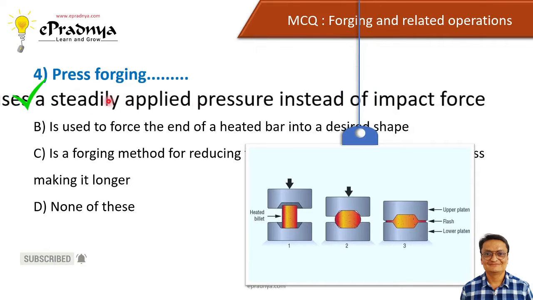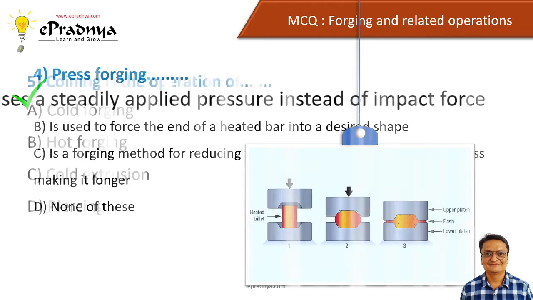Now how this press forging is different from drop forging or hammer forging is that in hammer forging we apply an impact force, whereas in press forging we apply a gradual pressure, right? So these are the dies, this is the upper die, this is the lower die, there is a material in between these two dies, and we are applying a steady pressure over a period of time to squeeze this material and to get a final product. So this is different from drop forging or hammer forging.